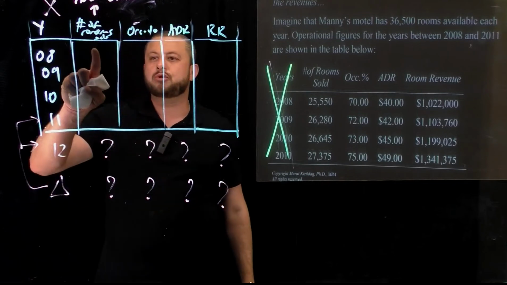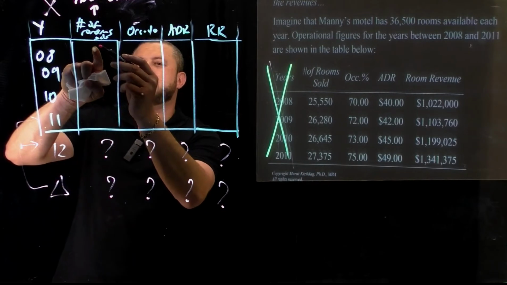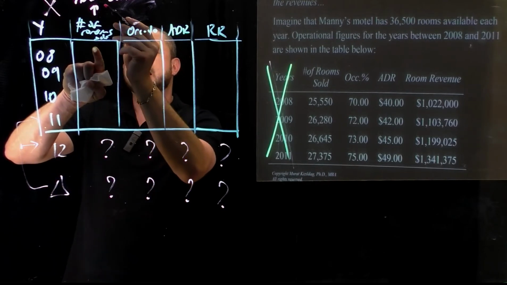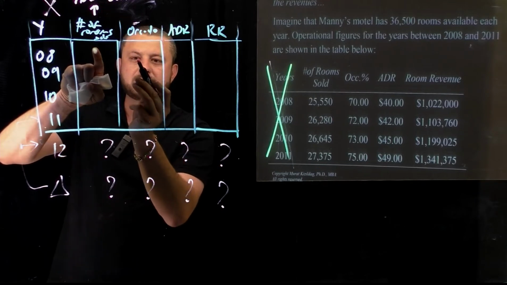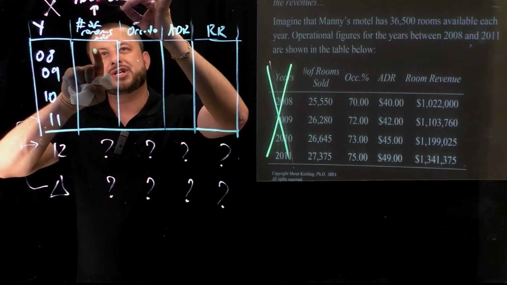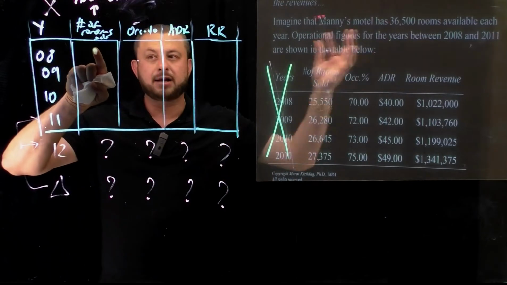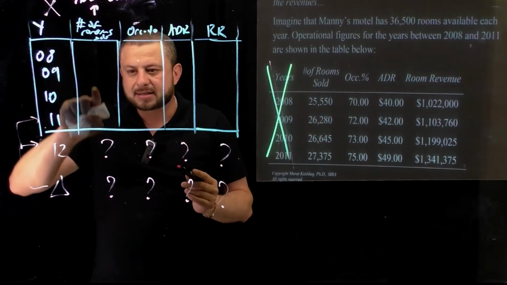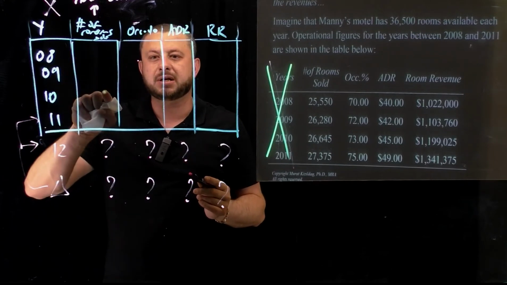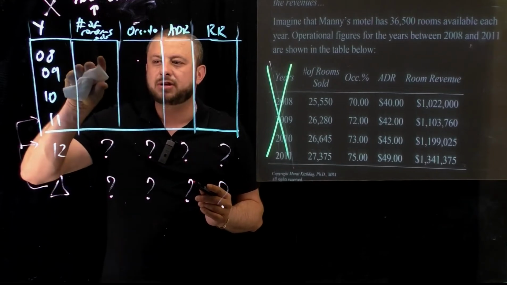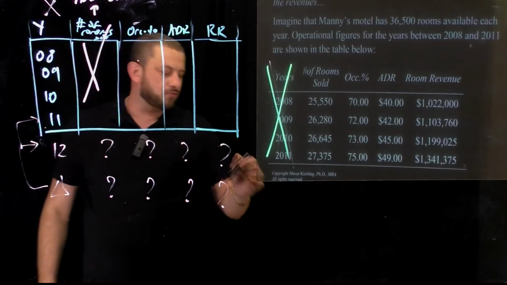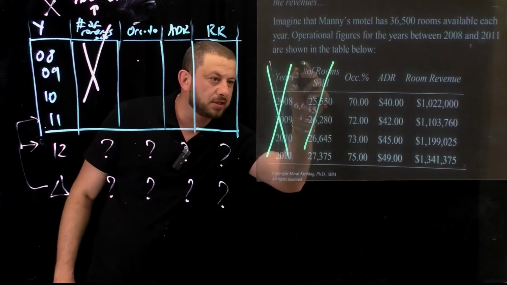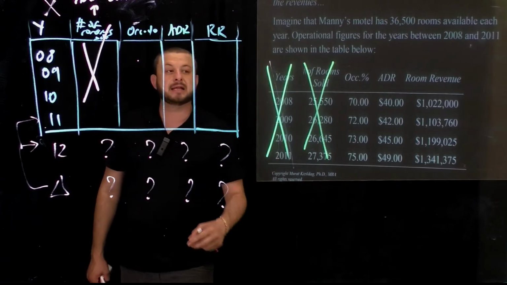That means number of rooms sold is driven by occupancy percentage and number of rooms available. Therefore, if there's a change in occupancy percentage or number of rooms available in the long run, this column becomes irrelevant because it is driven by the other columns. So it doesn't make sense for a hospitality manager or director to analyze the trend in number of rooms sold.